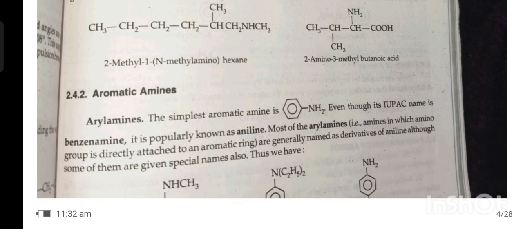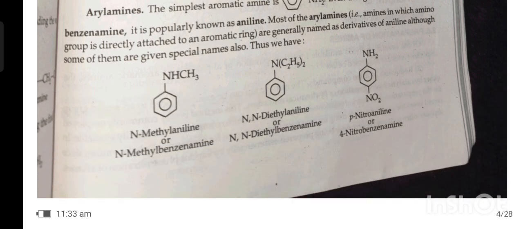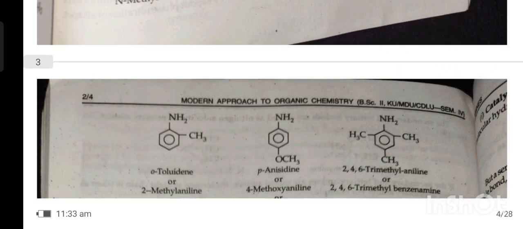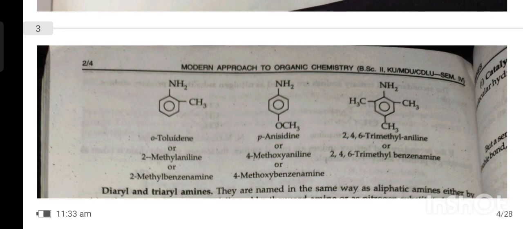Aromatic amines. Aryl amines. The simplest aromatic amine is aniline, even though its IUPAC name is benzenamine. It is popularly known as aniline. Most of the aryl amines, that is, amines in which the amino group is directly attached to an aromatic ring, are generally named as derivatives of aniline, although some of them have special names also. Thus we have N-methylaniline, N,N-dialkylaniline, para-nitroaniline, ortho-toluidine or 2-methylaniline, para-anisidine or methoxyaniline, 2,4,6-trimethylaniline.